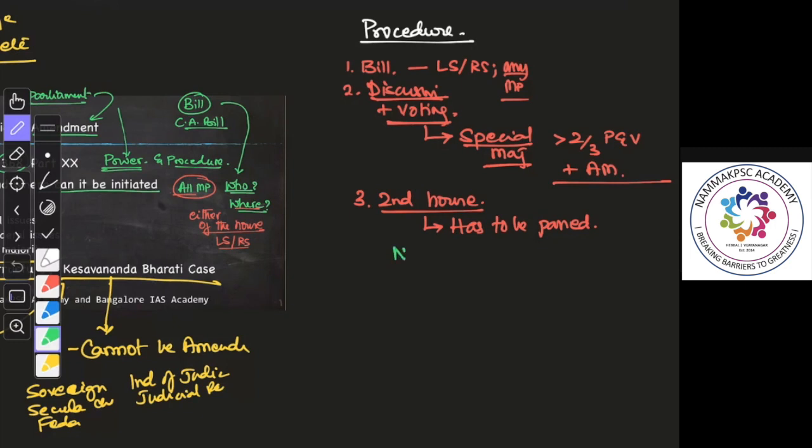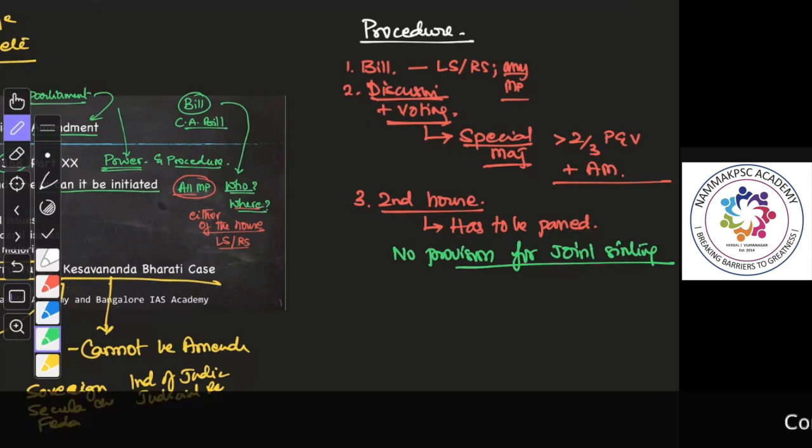There is no provision for joint sitting. Please remember this. In case there is a deadlock, as we have discussed, there is no provision for joint sitting. That means both Lok Sabha and Rajya Sabha have to approve the constitutional amendment. See, that's why it is so significant. You cannot keep changing the constitution. Both Lok Sabha and Rajya Sabha are required.